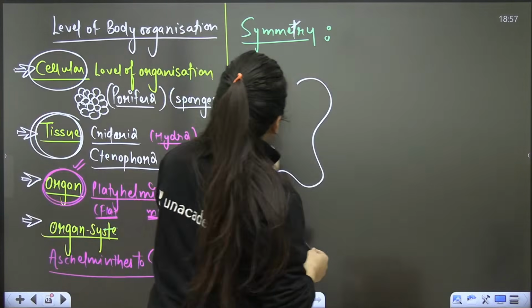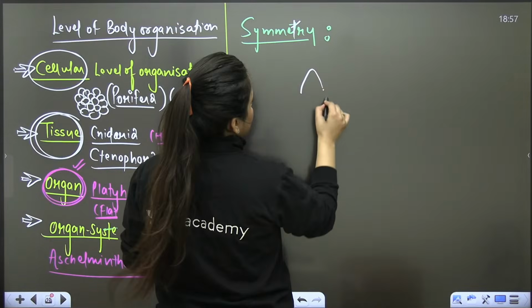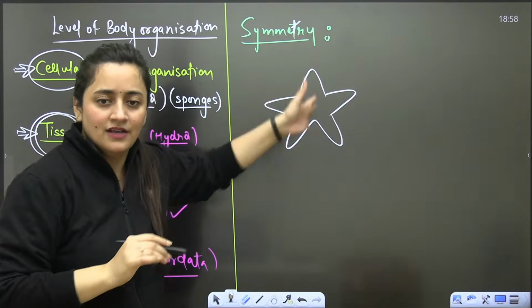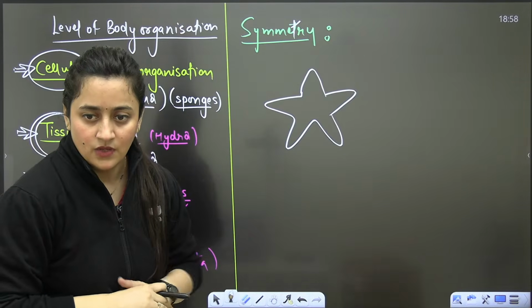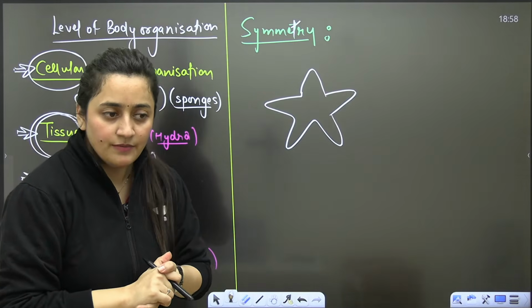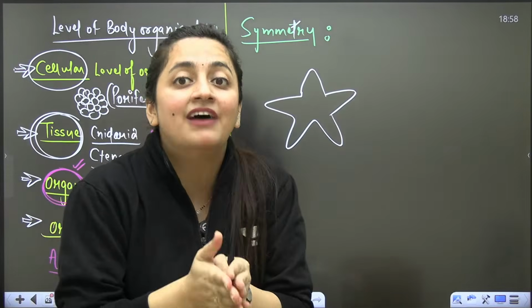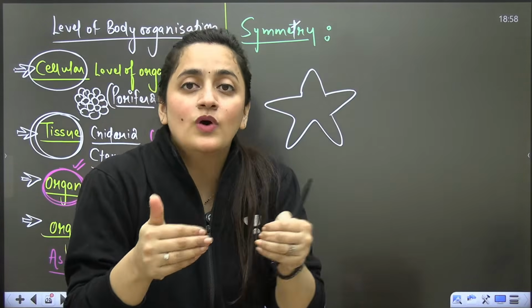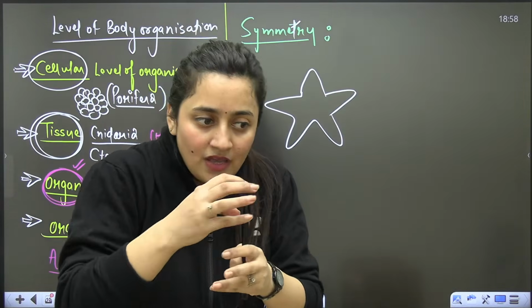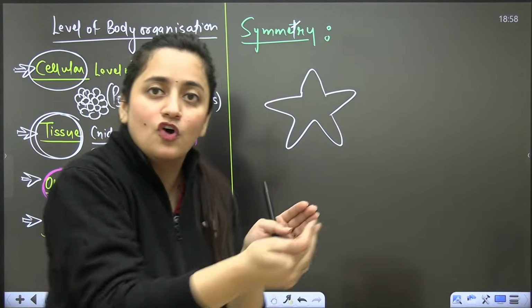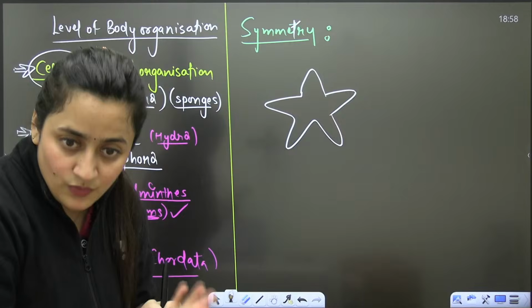Now, I'll give you another example of a starfish. When we see a starfish, we can divide it into equal halves. So what am I saying? If we have a structure that we can divide into equal halves one way or another, we'll say it has some symmetry. But if it does not have that, then it will be asymmetrical.